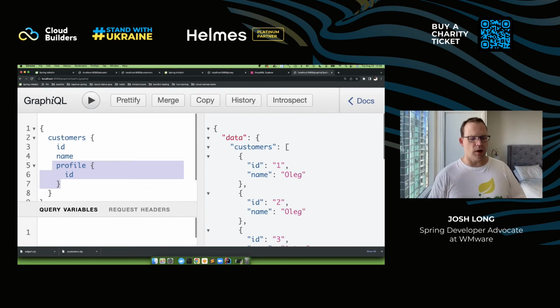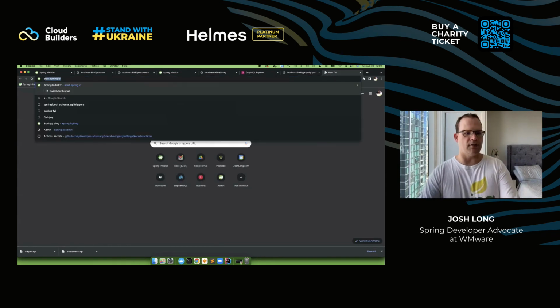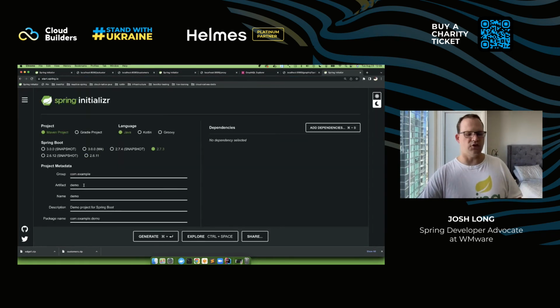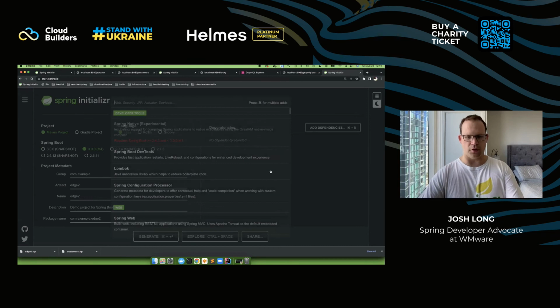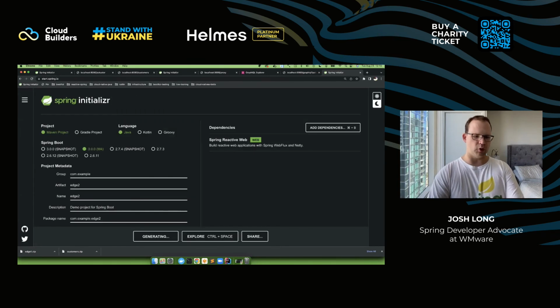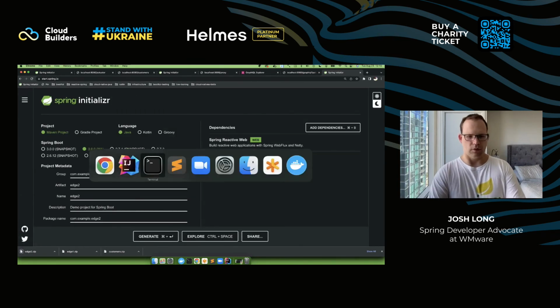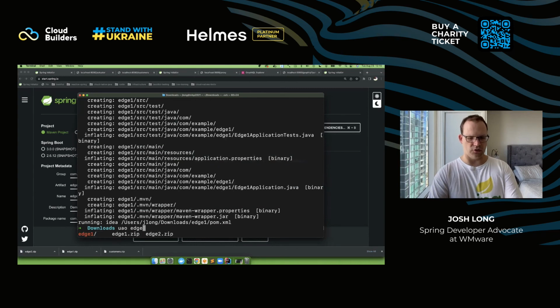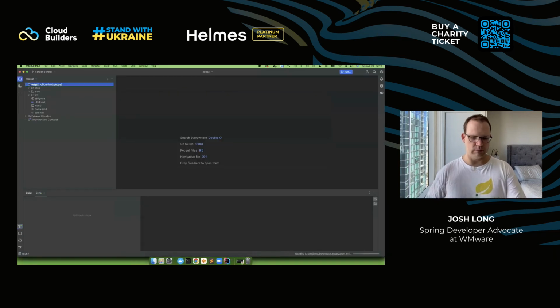Now, one new thing that's coming in Spring Framework 6 that I'm really quite excited about is that we have a unified way to build a declarative HTTP and RSocket based client. So let's just create a second example here. This unfortunately does not work in Spring Framework 2.x, and so I'm going to create a new project here using Spring Boot 3. I'll just bring in the reactive web support very quickly. We'll open this up, edge 2.zip.